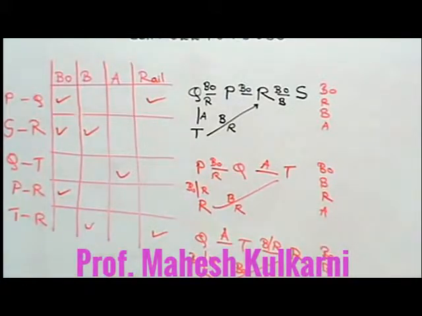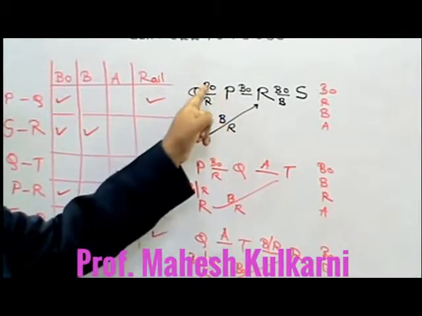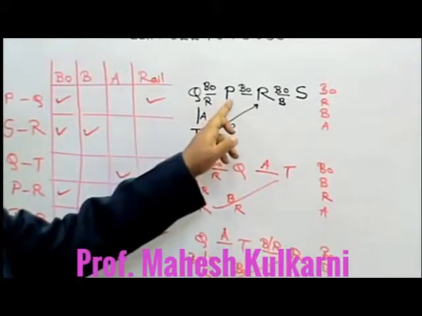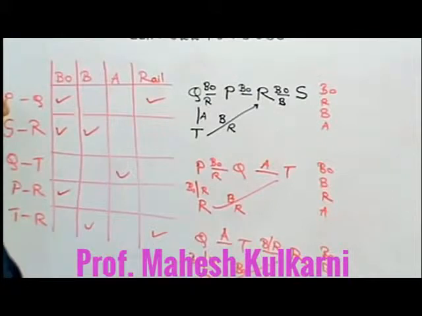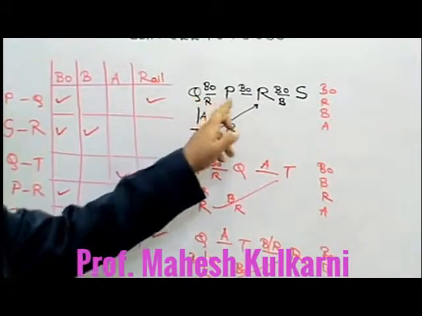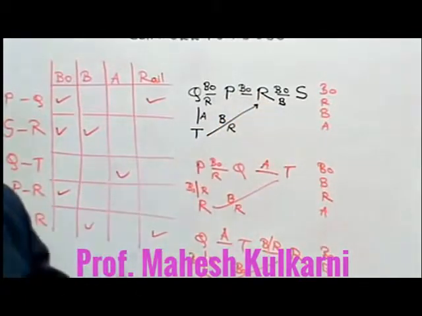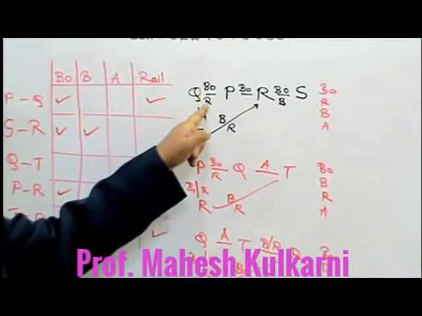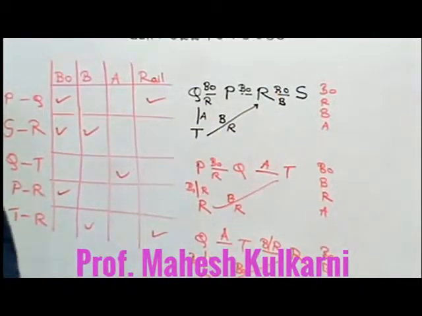Say, here I can go from Q to P by boat, first option. Q to P by boat, P to R by boat, R to S by bus. Second option, I can go from Q to P by rail, then by boat, and then by bus. Three options. Now third option, I can go by rail, boat and boat. So like that more options are available over here.